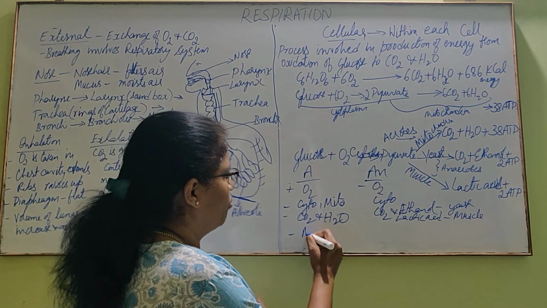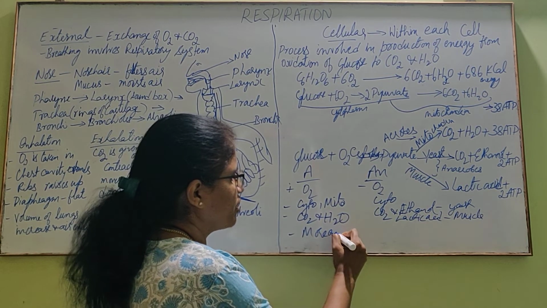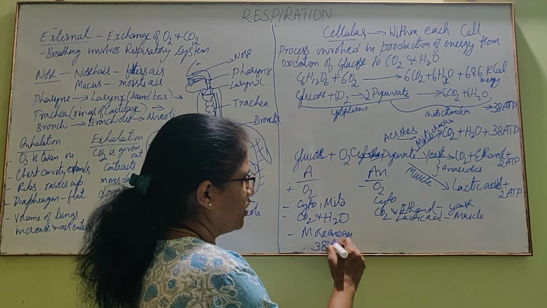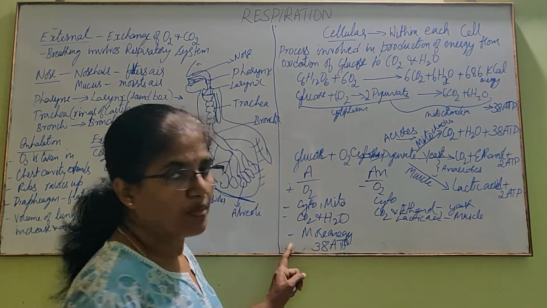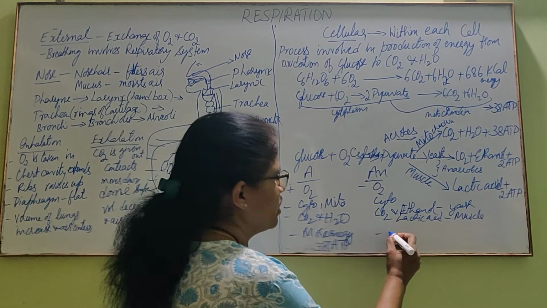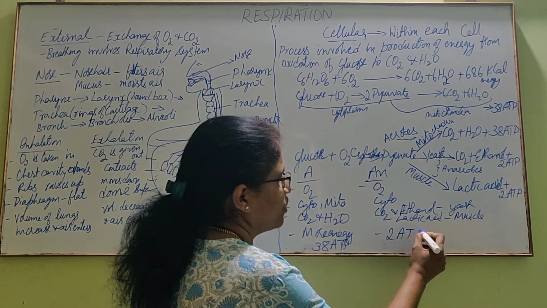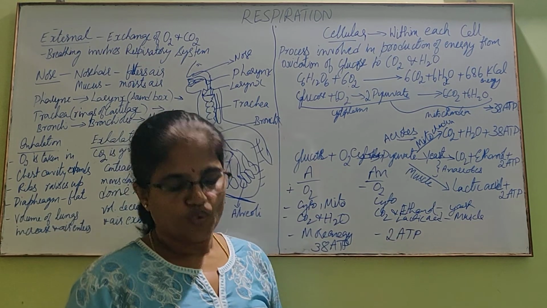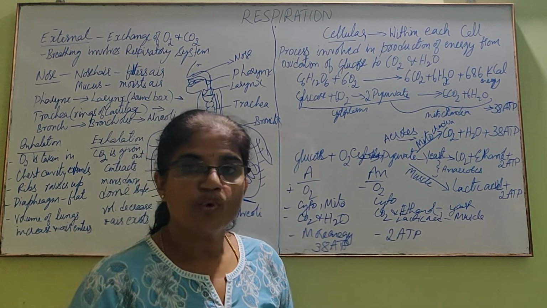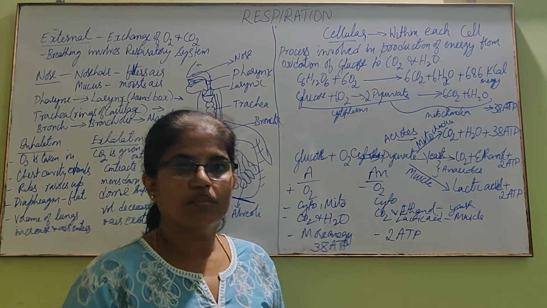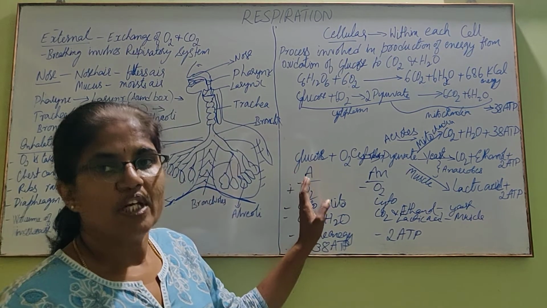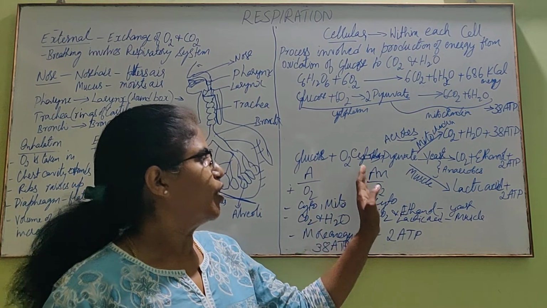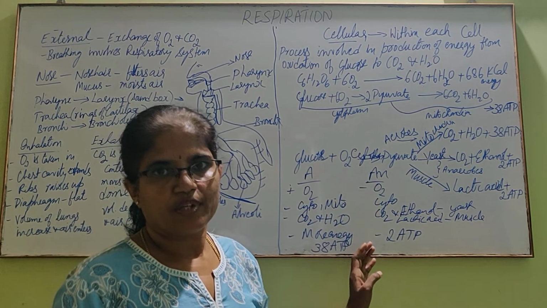Now, more energy: 38 ATPs are produced in aerobic respiration, whereas 2 ATP, less energy, is produced in anaerobic respiration. So which is more efficient according to you? Aerobic respiration is more efficient in energy production compared to anaerobic respiration.